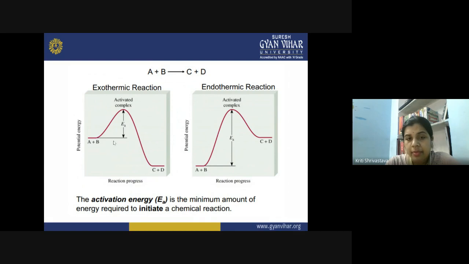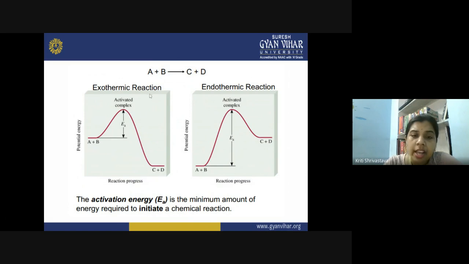So now what will happen? Suppose this is the activation energy barrier. You can notice that the height of the activation energy barrier is the same. But when the reactant has higher energy, it has to attain a lesser amount of energy to cross the energy barrier. But when the reactant is lower in energy, a greater amount of energy is required to cross the activation energy barrier. So an overall conclusion is that for the endothermic reaction, the activation energy is greater as compared to the exothermic reaction.